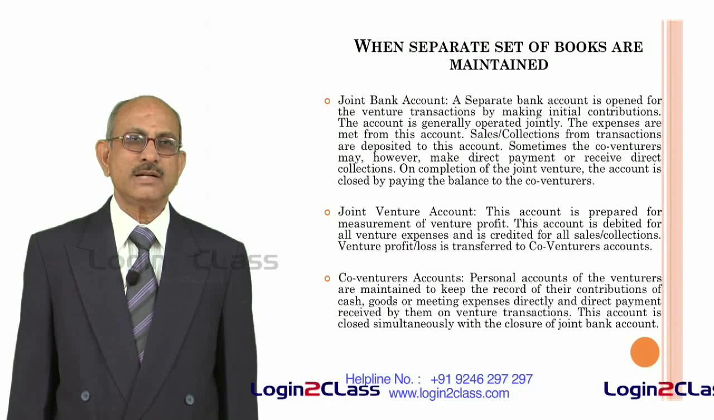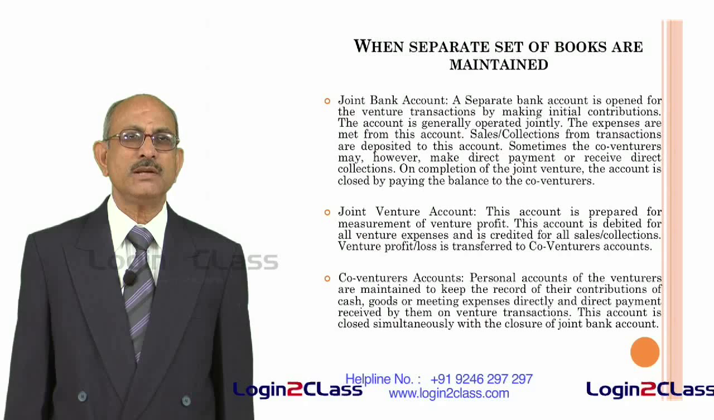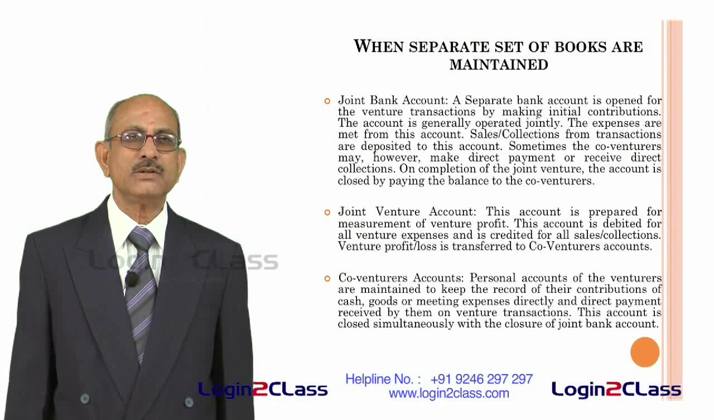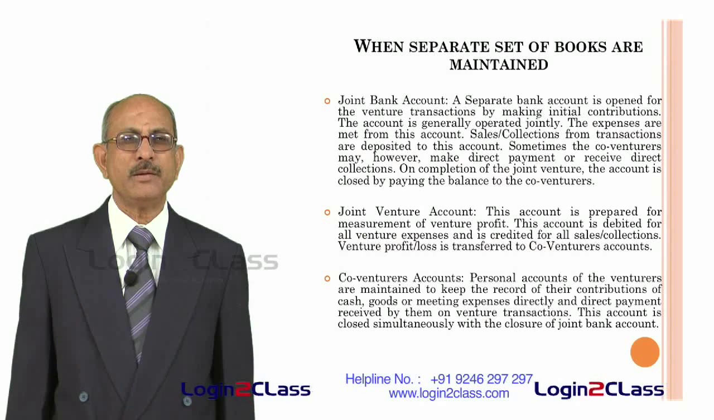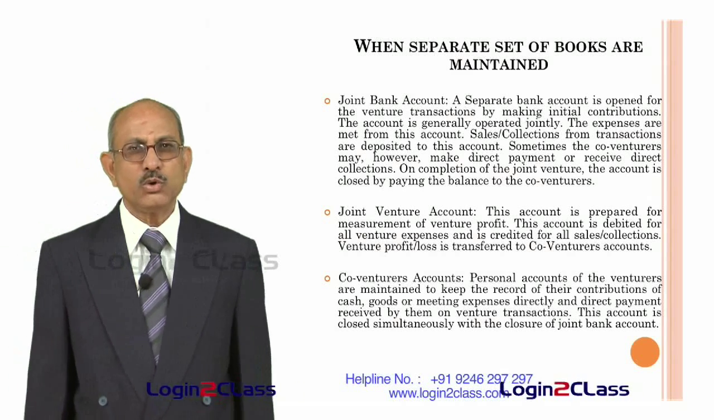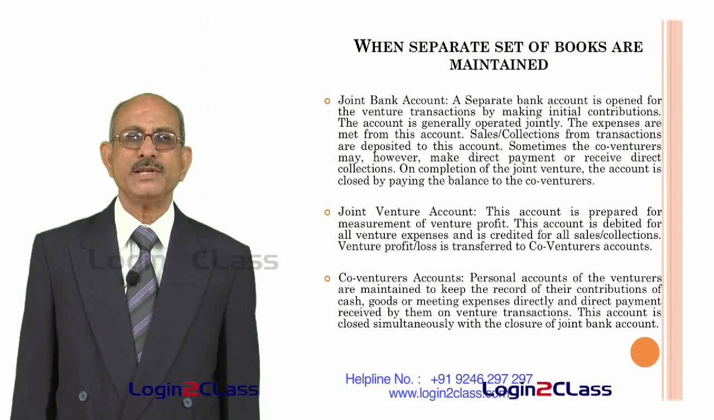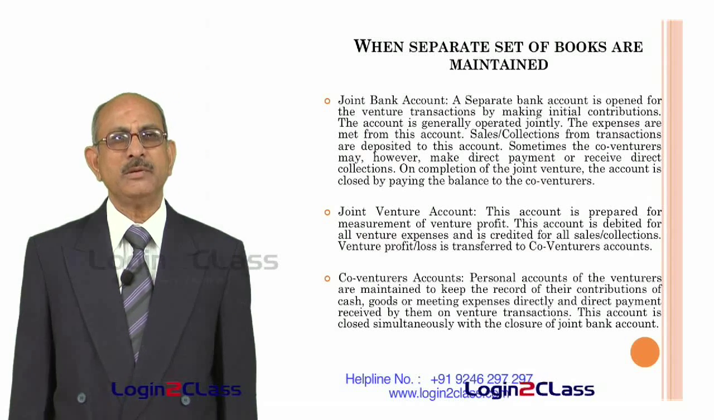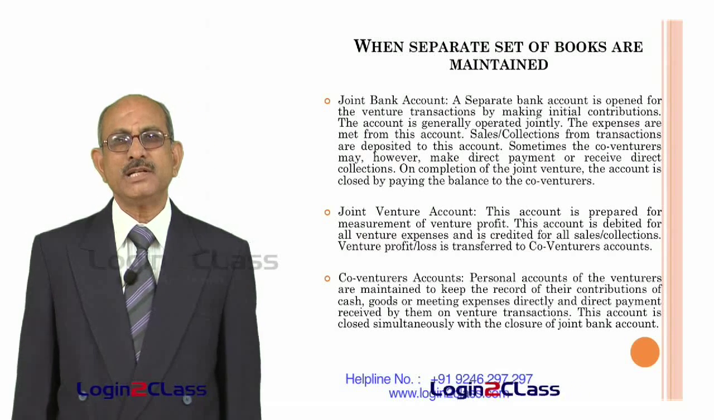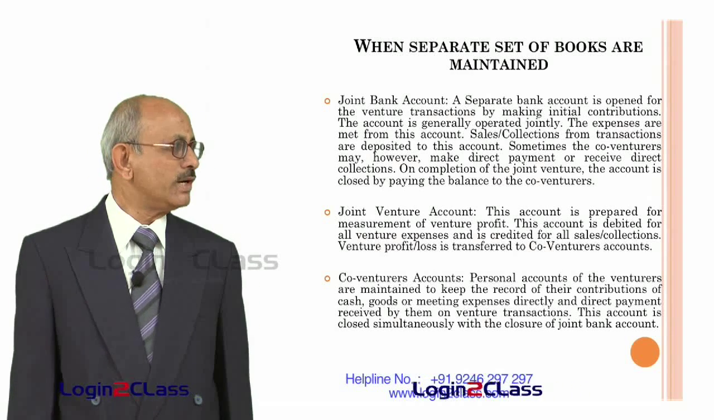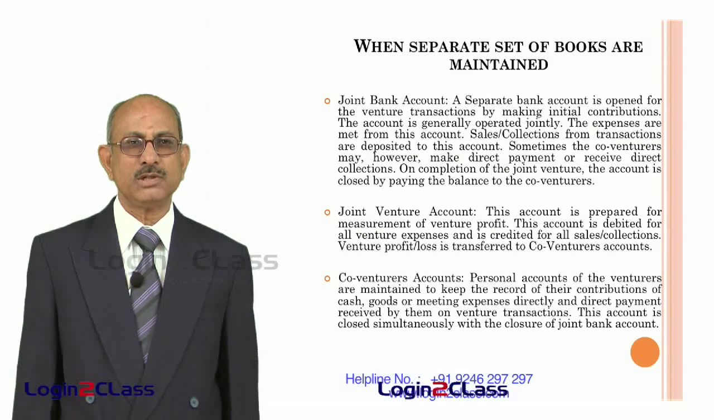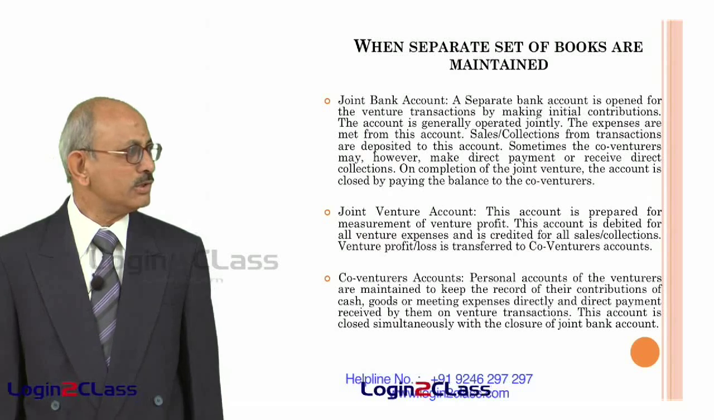And it is not necessary that everything has to be put through the joint bank account. Sometimes it may be necessary for the co-venturers to directly make payment or directly receive payment. That means some of the expenses could be paid directly by the co-venturers, and some of the income may be received directly by the co-venturers. And on completion of the joint venture, this joint bank account is closed by paying the balance to the co-venturers. Whatever balance is there, that is paid to the co-venturers.